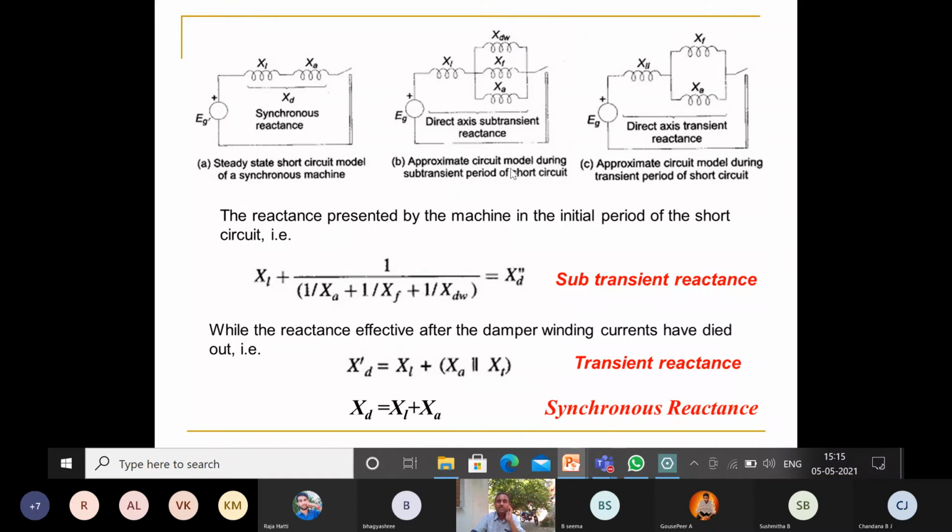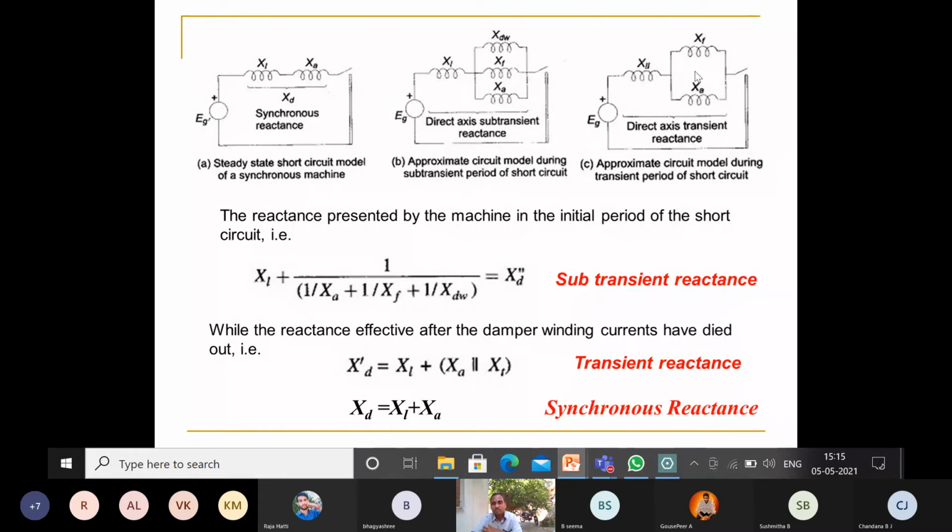That is the approximate circuit model during the sub-transient period of the short circuit. Under the sub-transient period, XDW is there, XF is there, XA is there, and XL is there. After the sub-transient period, the damper winding reactance dies out, so it does not come into the picture.